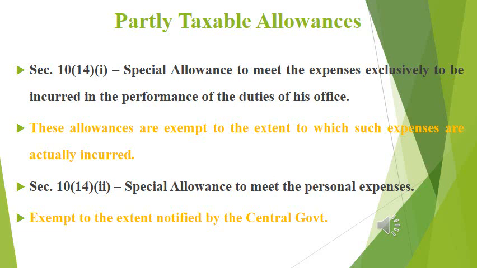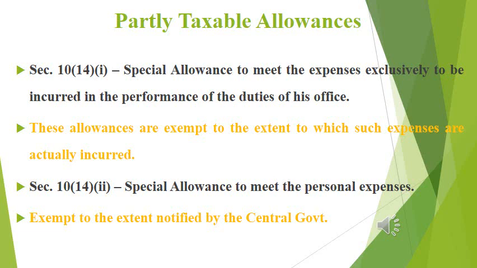See, the first one: when the special allowances are offered for meeting official purpose, these allowances are exempted to the extent to which such expenses are actually incurred. So whatever amount we have received and whatever amount we have spent towards this expense, the difference between these two may be taxable.